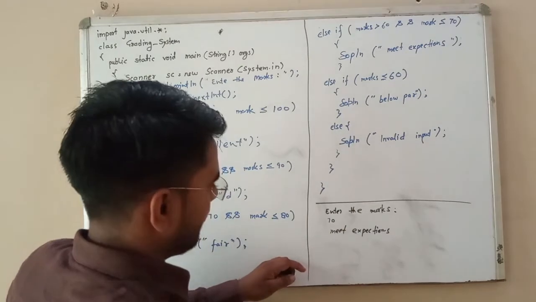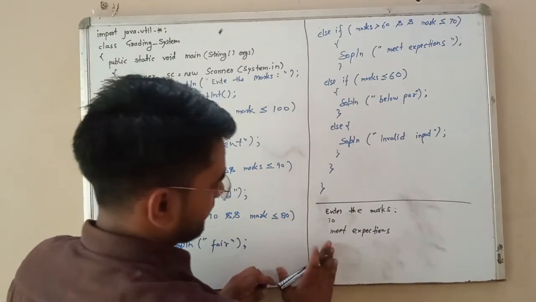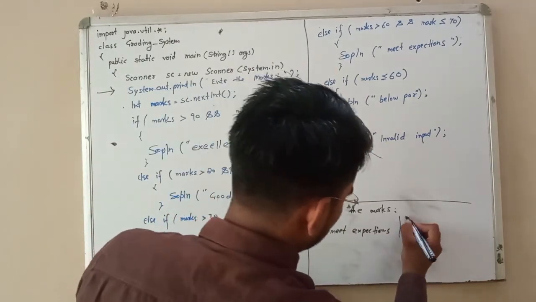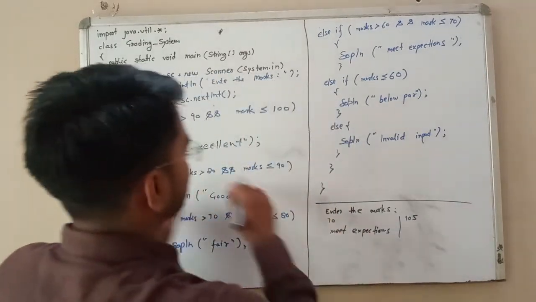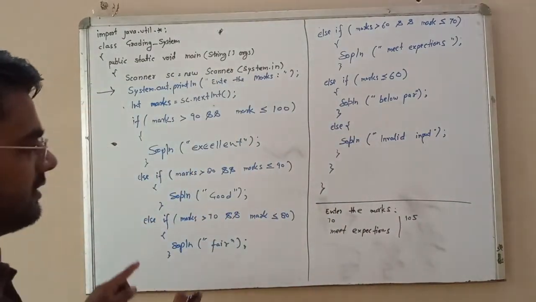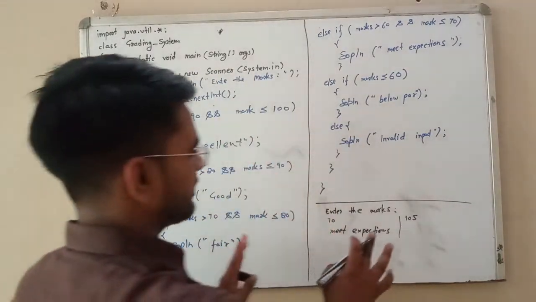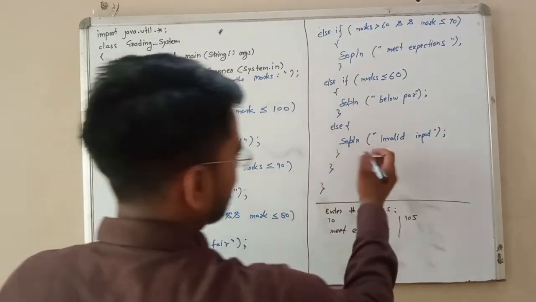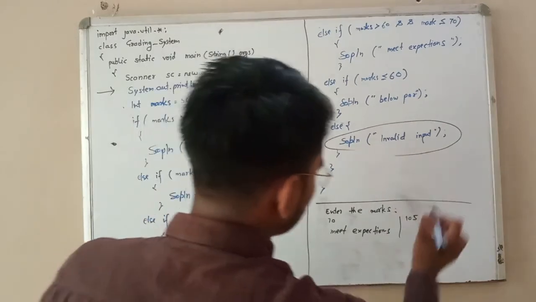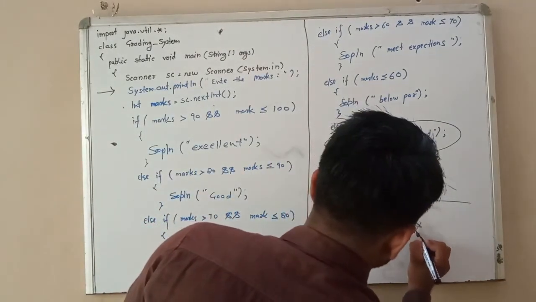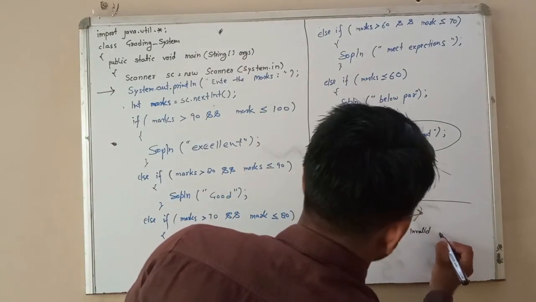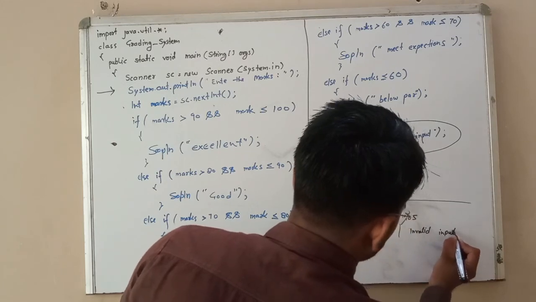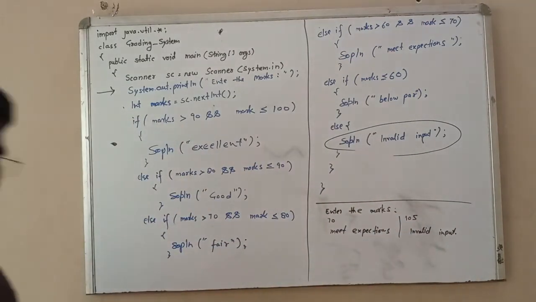And if in other, here also 105, it checks all these conditions, 105 does not satisfy any condition, so our program's else part runs, so print invalid input. Okay, thank you everyone.